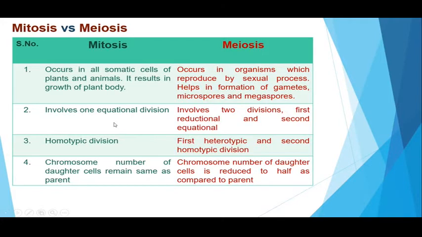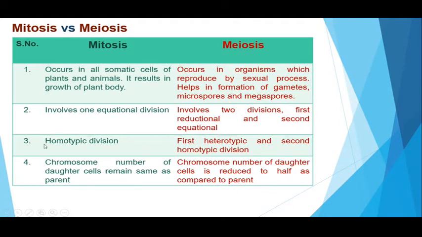We all know that mitosis involves just one single division, and that division is an equational division. However, meiosis involves two divisions. First of the meiotic division is reductional, whereas the second one is equational.